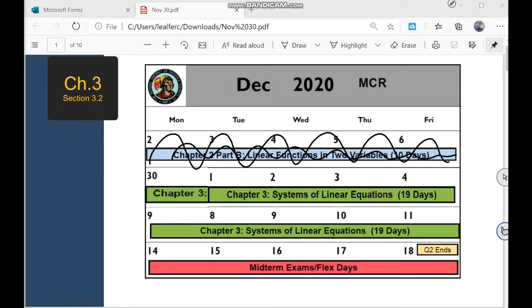This is the calendar for December. Check this out. You just have 2 weeks to complete chapter 3. So we are here on November 30, and we have 2 weeks to complete chapter 3. The third week of December, we have midterm exams, flex days, and then the end of the second quarter.